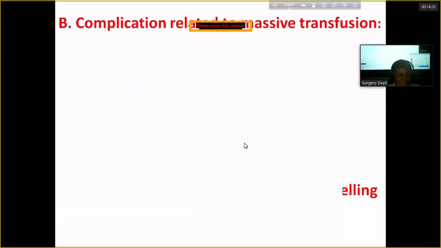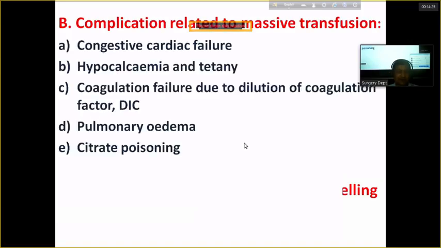Second category, that is complication related to massive blood transfusion. যদি massive blood transfusion আমরা দেই, তাহলে there might be overloading of the heart, dilution of the electrolytes and coagulation factors. So it can produce congestive cardiac failure, hypocalcemia and tetany because the transfused blood is devoid of calcium, ionized calcium. So this blood produces hypocalcemia and tetany, spasm.